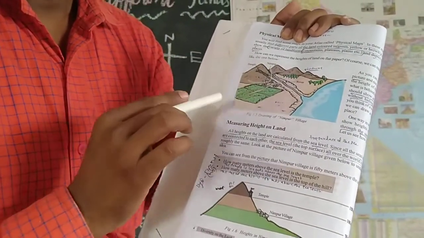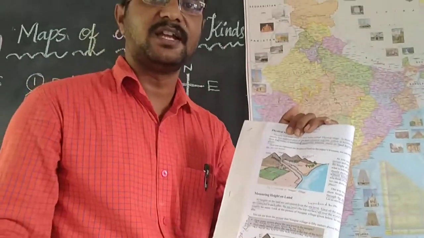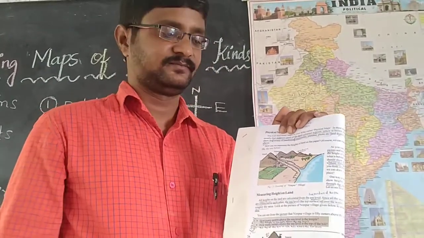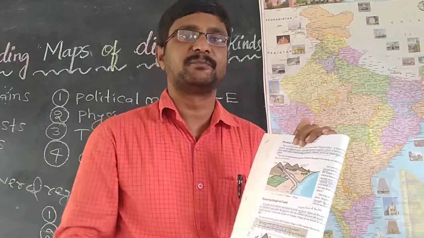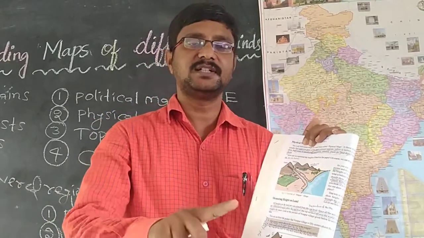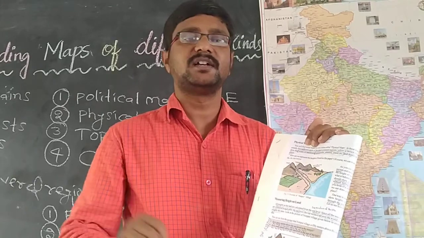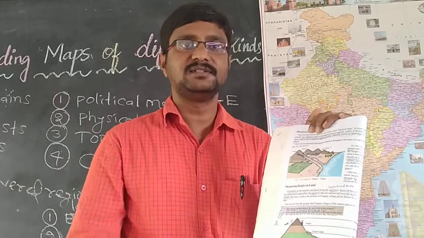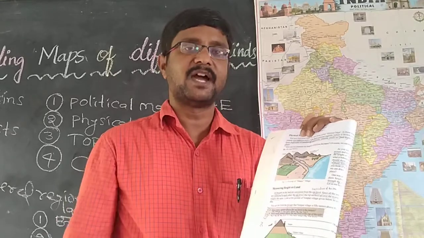These are some trees. See, if you observe this one, this is not a map. Then what is this? This is a picture. Children, always you feel that picture and map are the same, but both are different. They are not the same. So just now I told, this is a picture. This is not a map. Then what is the difference between a picture and a map?